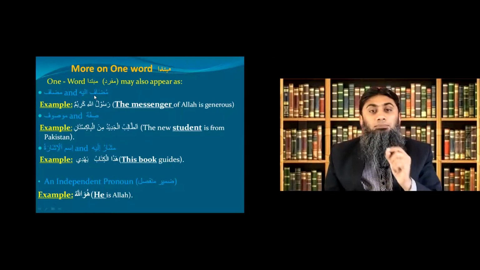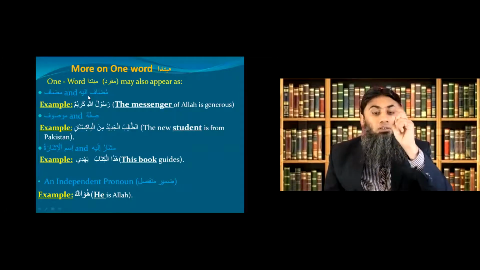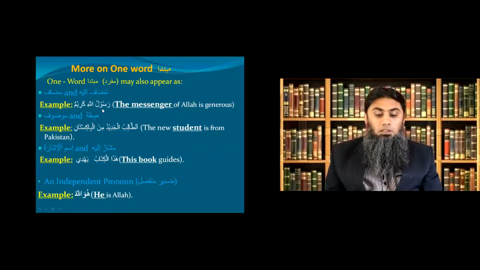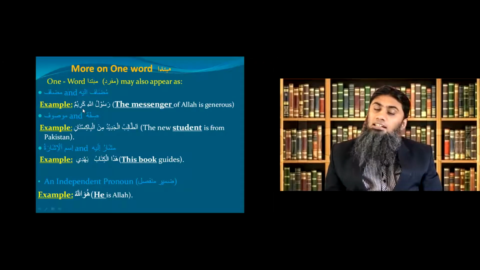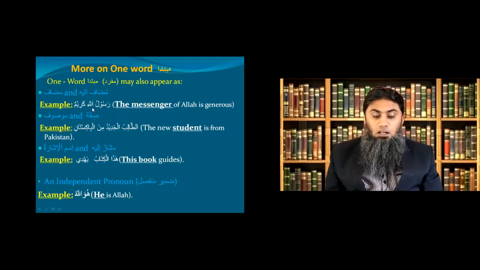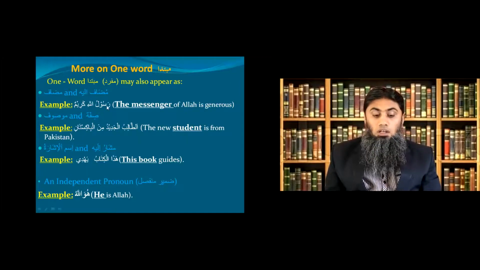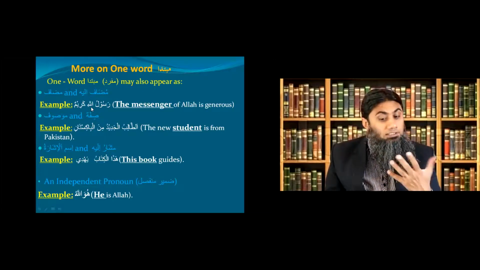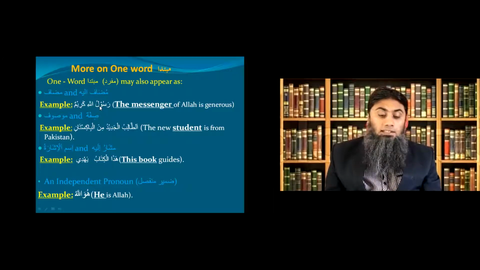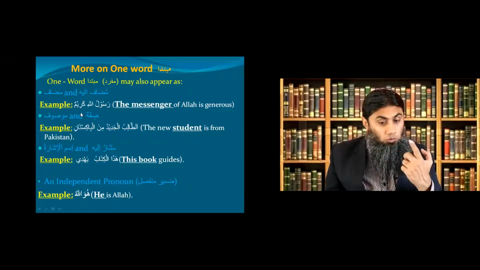if your sentence begins with mudaf ilay, it is also an example of one word mubtada. Look at the example. Rasulullahi Kareemun. The messenger of Allah is generous, or is noble. Now Rasul and Allahi, you can see because you have already studied this. Rasul is your mudaf and Allahi is your mudaf ilay. How do I know?